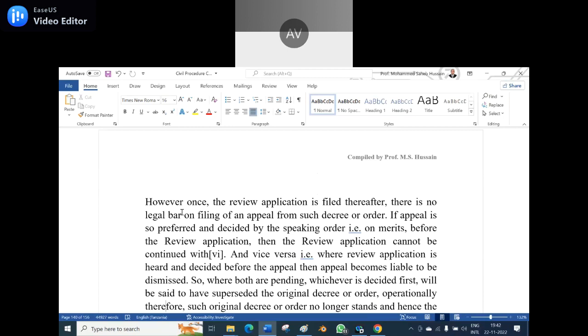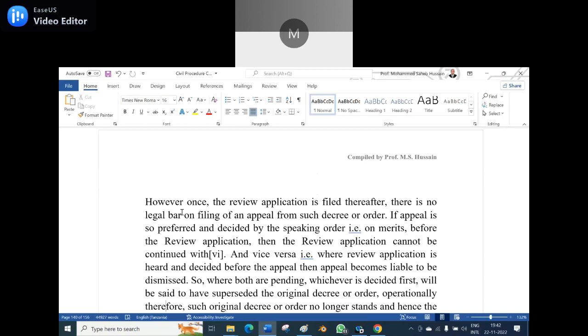If an appeal is preferred and decided by a speaking order on merits before the review application, then the review application cannot be continued. Okay, now I got the point.